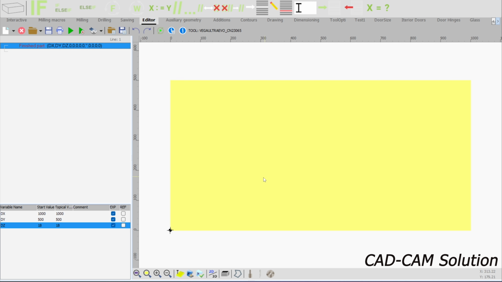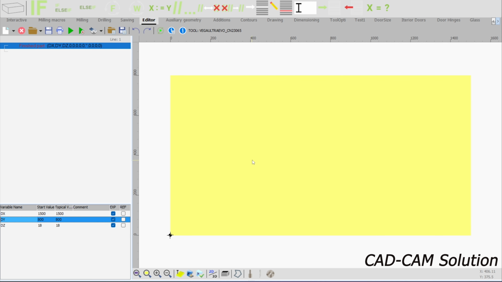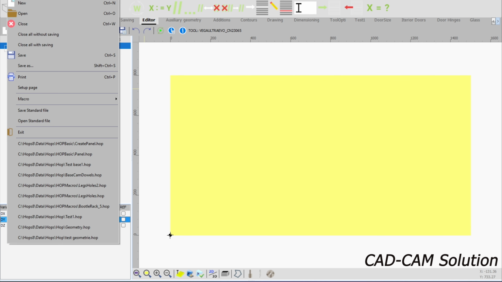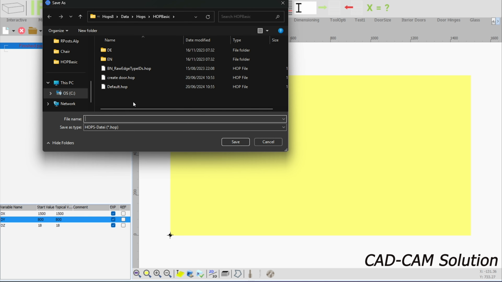Okay, so let's save this file as a template. Go in File, Save Standard File, and you should save this file into Hop Basic. Name this file panel. Save.